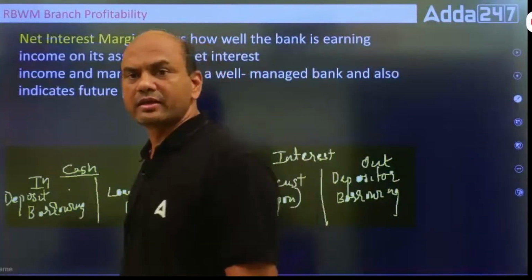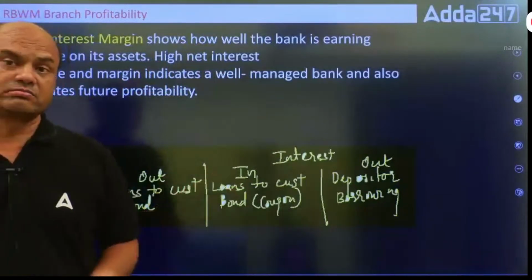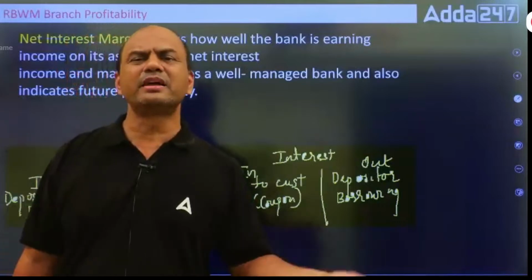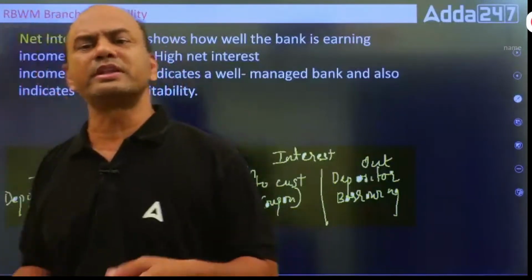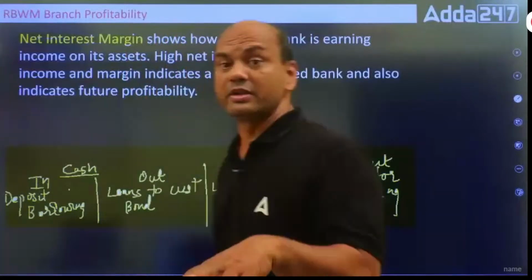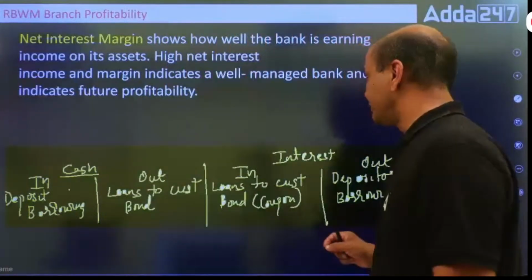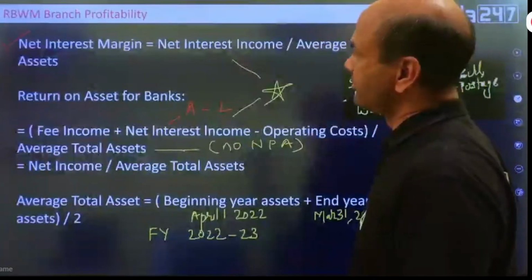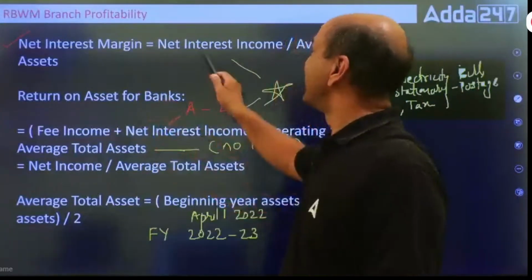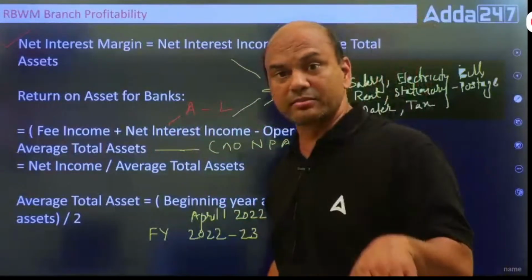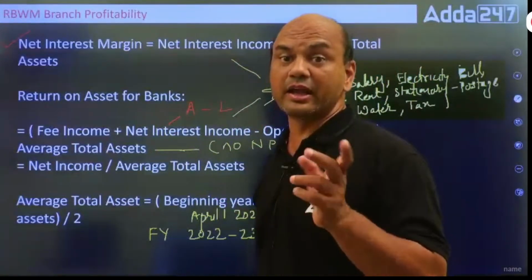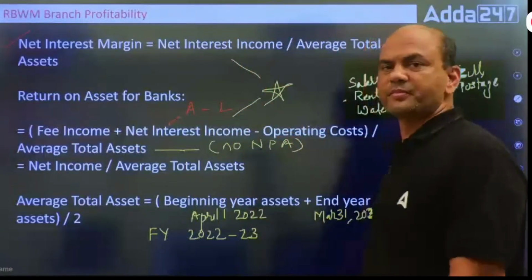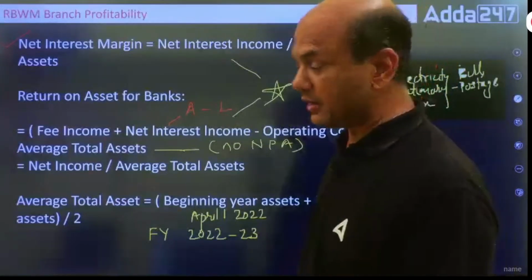If any bank is having high income, NII is more. If NII is more, similarly your NIM will be more. Because what is NIM? I'll give you the formula first now. See this, NIM equals NII, net interest income. Kindly note this point: NII divided by average total assets.